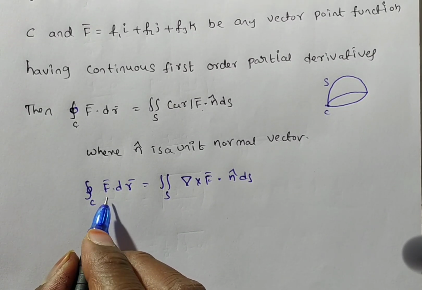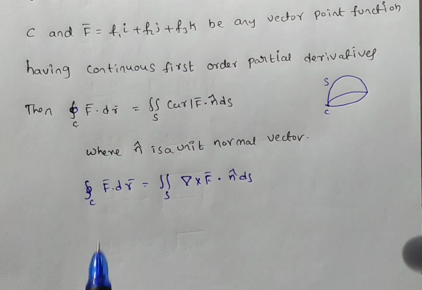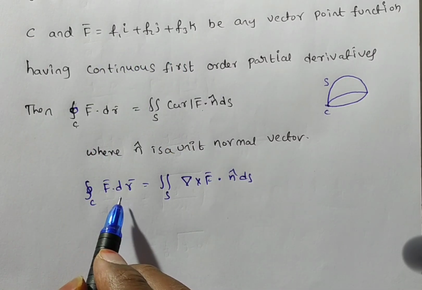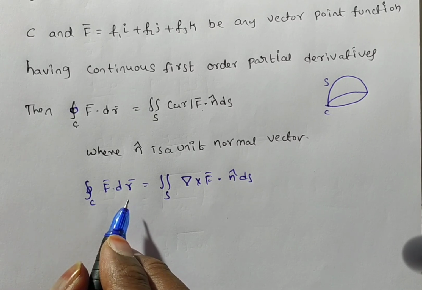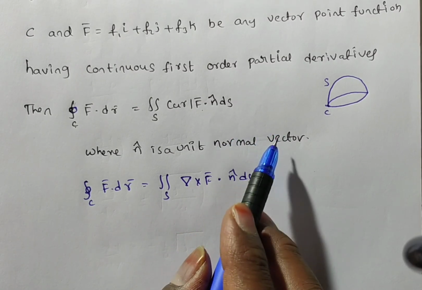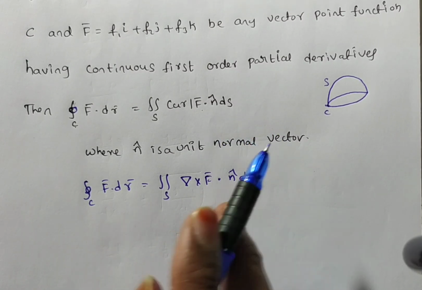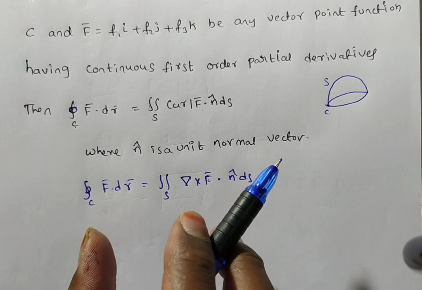The dot product is nothing but, what is f bar? You have f1 i plus f2 j plus f3 k, and what is dr bar here? You have dx i plus dy j plus dz k. So you can write in another form also. I'll write that and explain clearly. Up to this, if you have written, that is enough in the exam. But how you can express this while solving a problem is very useful, so I am going to explain.